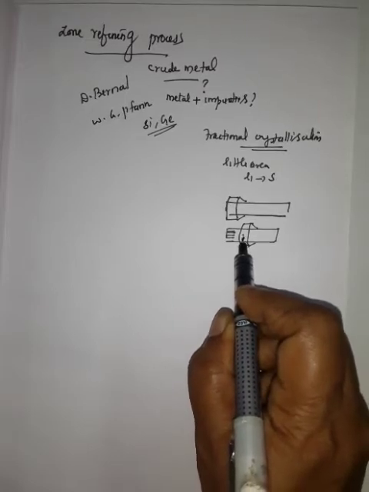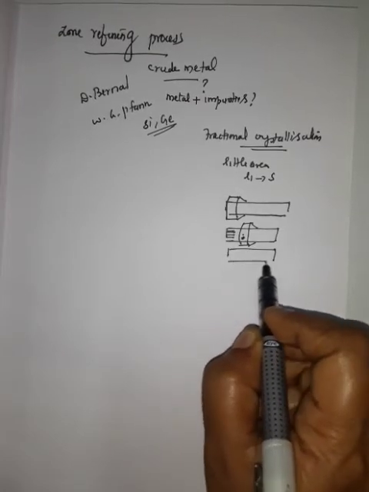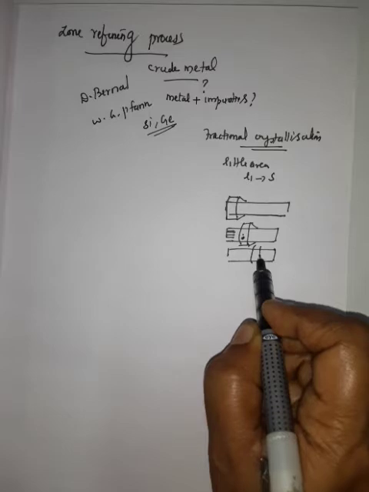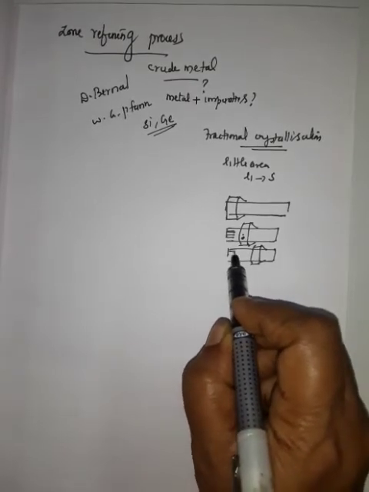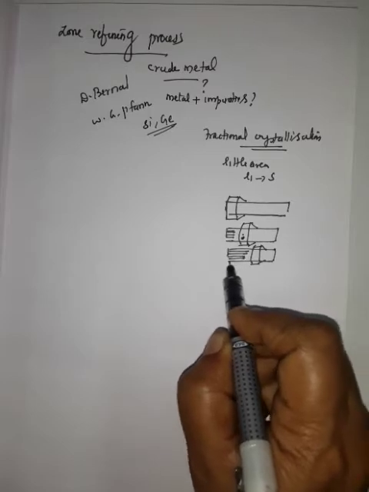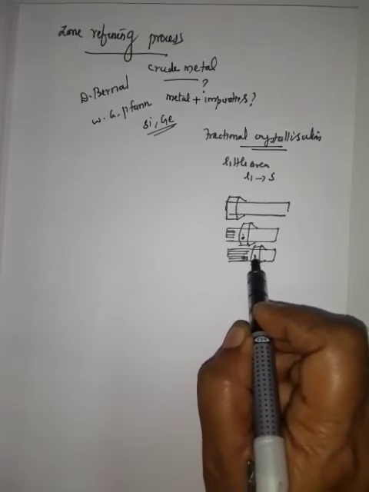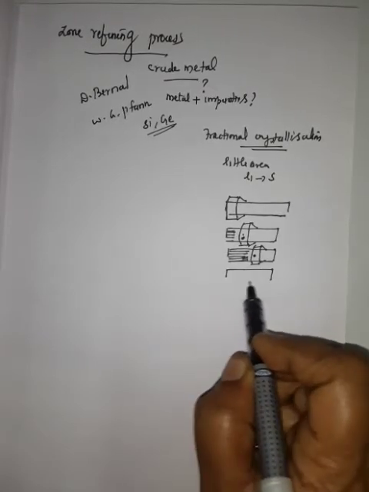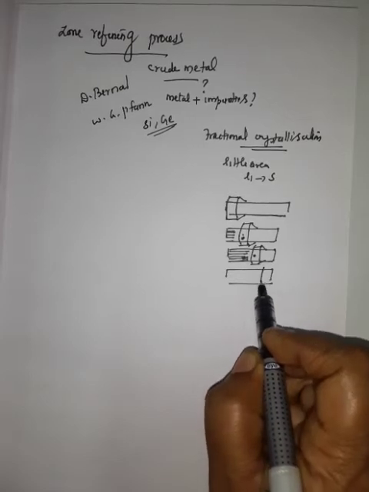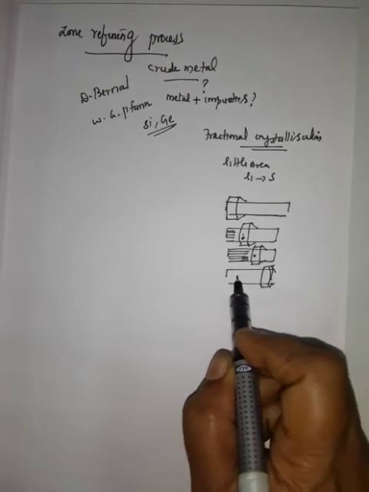Now this part gets heated. Then after some time, the induction heater moves here. So this part gets solidified and the impurities move here. And lastly, the heater comes to the end.